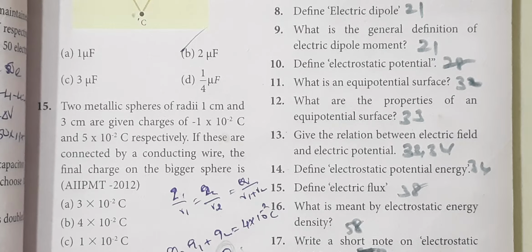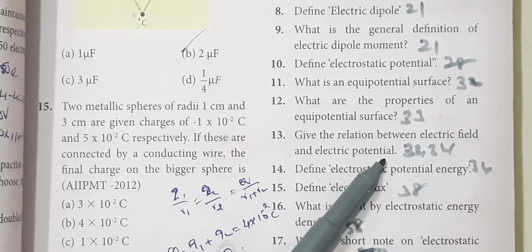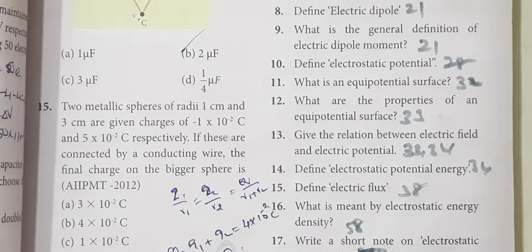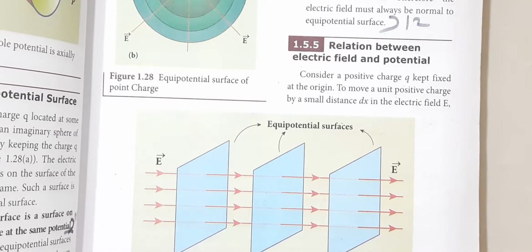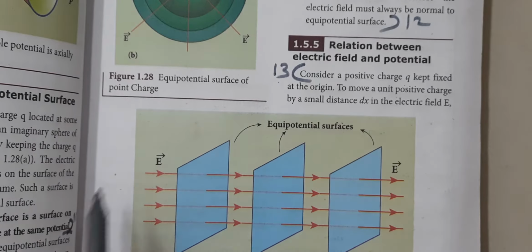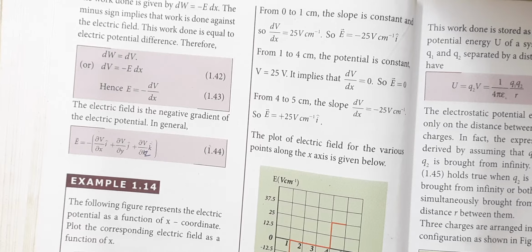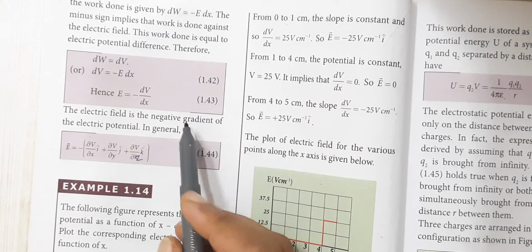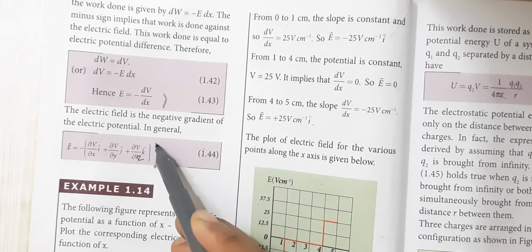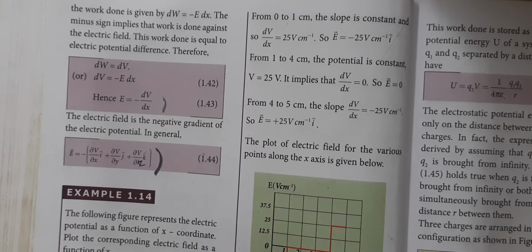Next question is, give the relation between electric field and electric potential. That is in page number 33 and continuation with 34. So the relation between electric field and electric potential, question number 13. This page, and you have to continue with the next page. That is till here. Or else you can write this also. Question number 13.